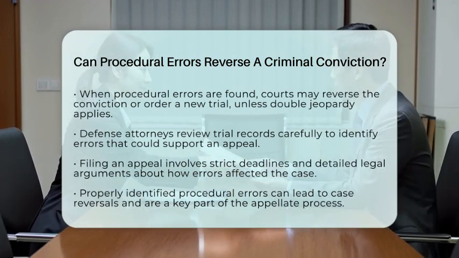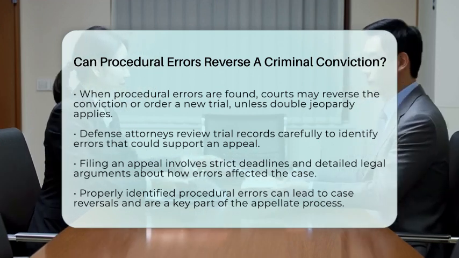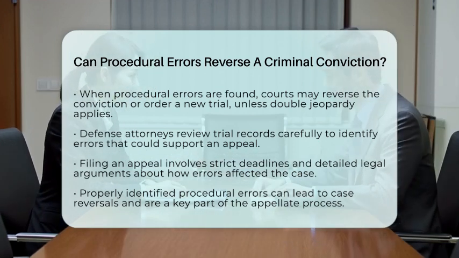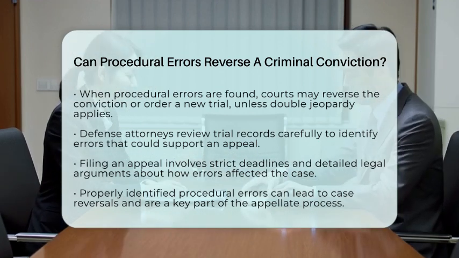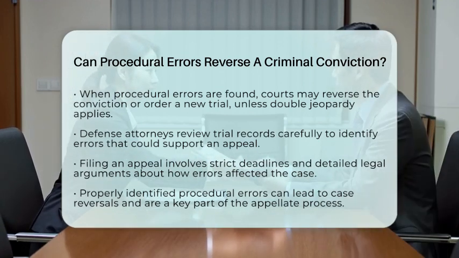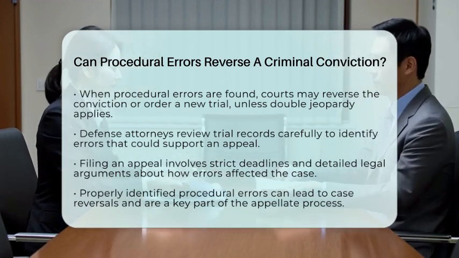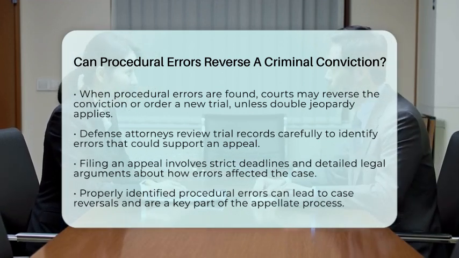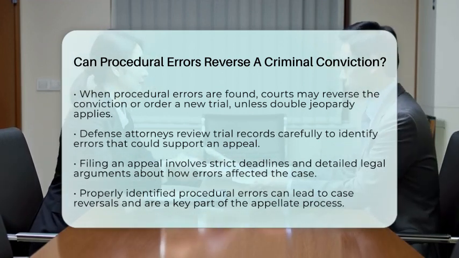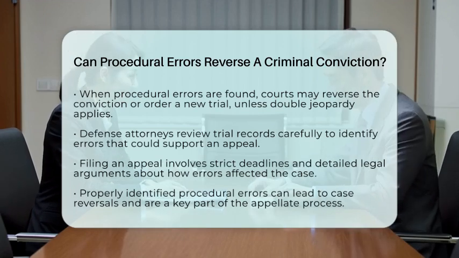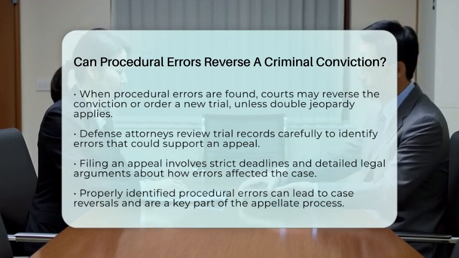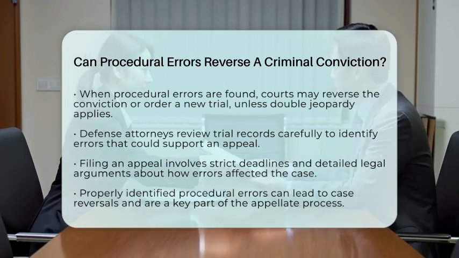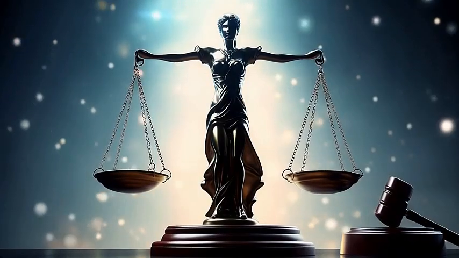Criminal defense attorneys carefully review trial records to find procedural errors that could help their clients. They also challenge jurisdiction or the validity of charges if needed. Filing an appeal requires strict deadlines and detailed legal arguments showing how the procedural mistake affected the case and the defendant's rights. So, procedural errors can sometimes lead to a conviction being reversed. They are a vital part of the appeal process and can make a big difference when properly identified and argued.